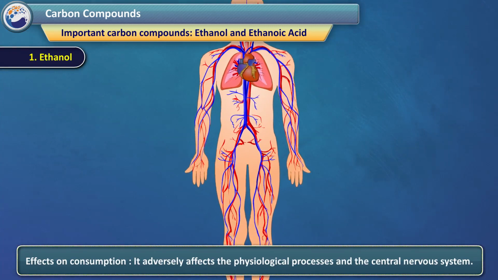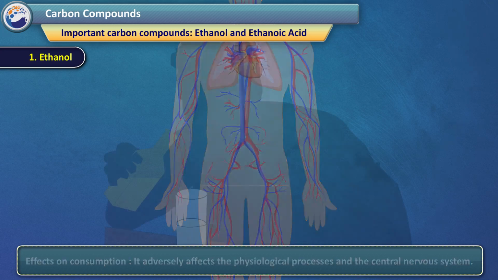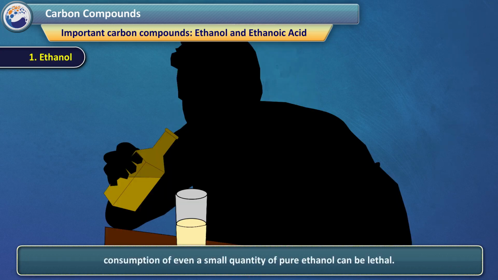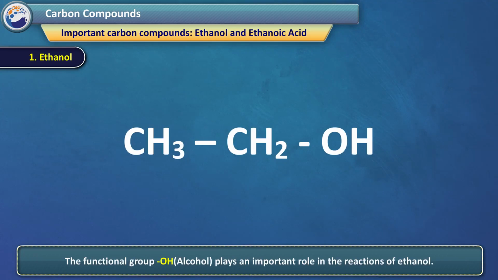Effects on consumption: it adversely affects the physiological processes and the central nervous system. Consumption of even a small quantity of pure ethanol can be lethal. Ethanol being a good solvent, it is used in medicine such as in cough mixtures and also in many tonics. Chemical properties of ethanol. The functional group OH, alcohol, plays an important role in the reactions of ethanol.